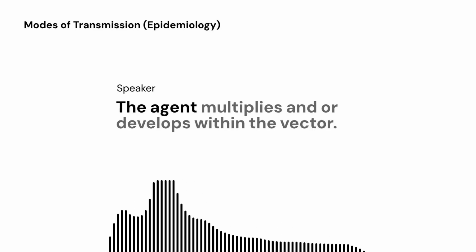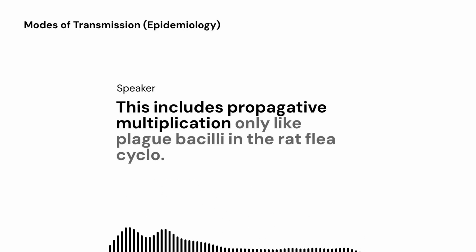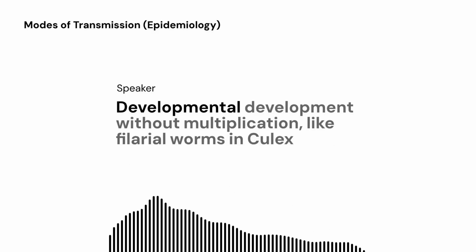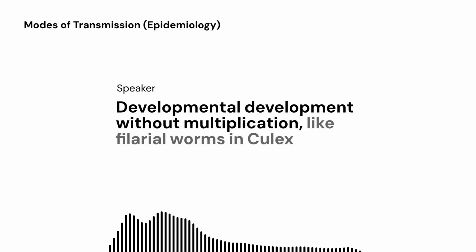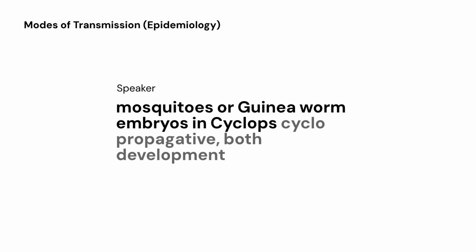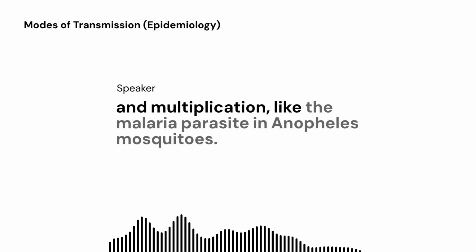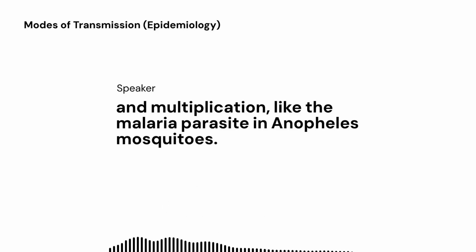Biological transmission: the agent multiplies and/or develops within the vector. This includes propagative, multiplication only, like plague bacilli in the rat flea. Cyclodevelopmental, development without multiplication, like filarial worms in Culex mosquitoes or guinea worm embryos in cyclops. Cyclopropagative, both development and multiplication, like the malaria parasite in Anopheles mosquitoes.